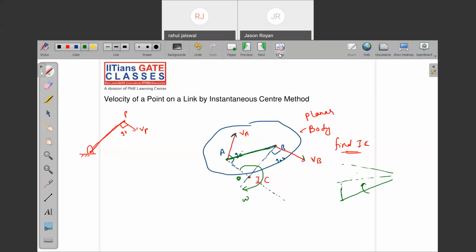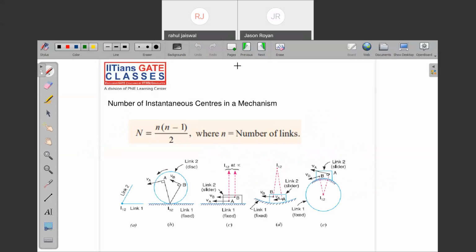Now we have to find some common instantaneous center. In a mechanism, let's say a number of links are there. It can be anything. According to the number of links, how many instantaneous centers can there be? So what if A and B are in opposite directions? It doesn't matter. Let's see. This is the velocity A, this is the velocity B. Let's say both are parallel to each other.